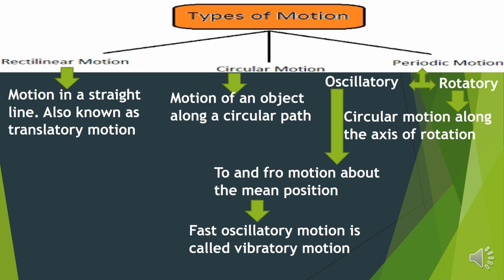For circular motion, what example we saw? There can be many examples. We saw the example of the electron revolving around the nucleus. Then for periodic motion, we saw the example of the wall clock, because it was a repetitive motion. Then the revolution of the earth along the sun, that was also the periodic motion.